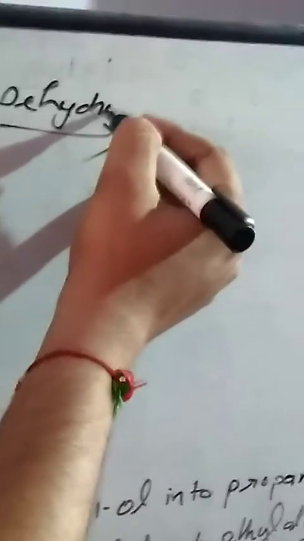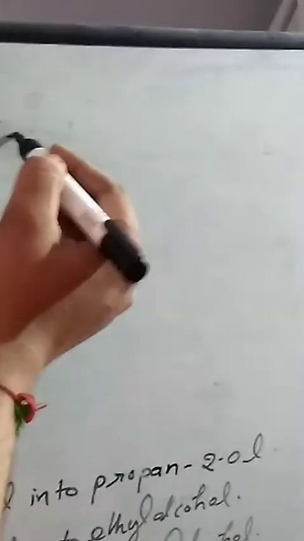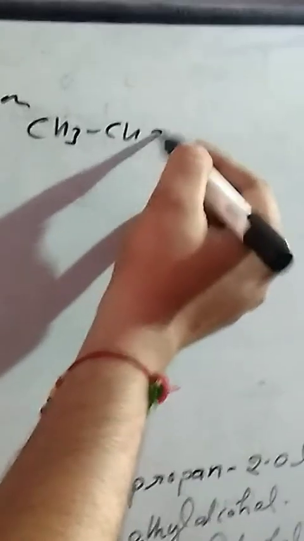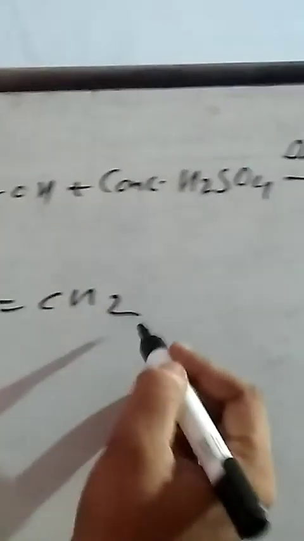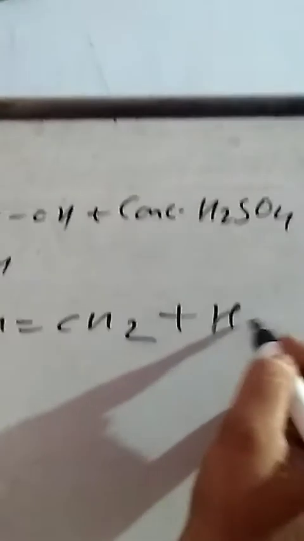This is propan-1-ol, and propan-1-ol is dehydrated by concentrated sulfuric acid, conc. H2SO4. Dehydration takes place. After dehydration, we get propene, CH3-CH=CH2. We have to take this compound again, CH3-CH=CH2, and react it with HBr.